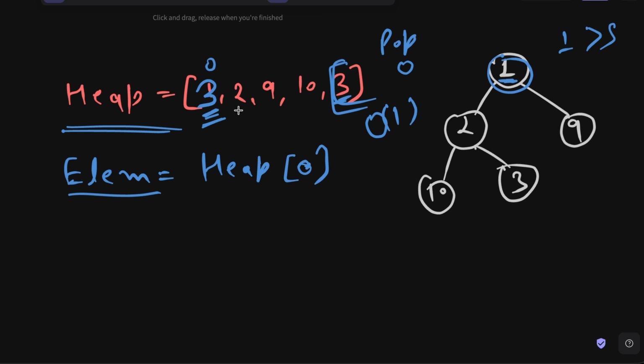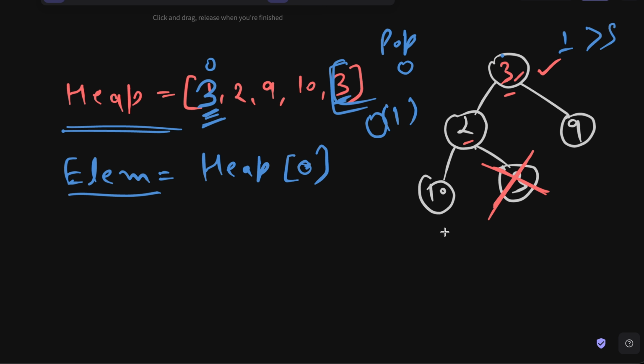But now that we have placed the 3 here, we need to make sure that the heap actually satisfies the property properly. So right now we have 3 here, and we have removed this last element from the heap. As you can see here, this 3 is greater than this child element. But that should not be the case for a min heap. For a min heap, each node should have a greater child than itself. So it means we are not satisfying the min heap property.